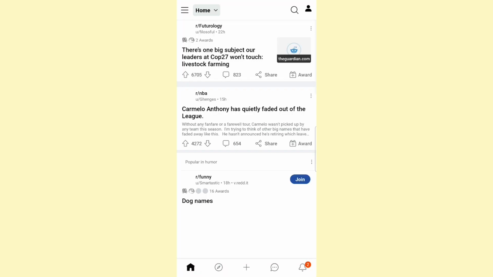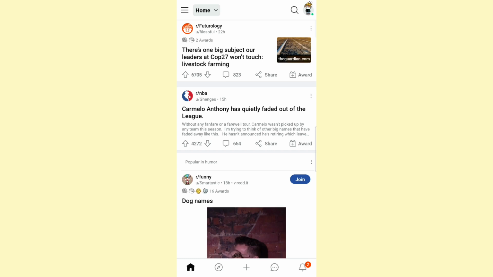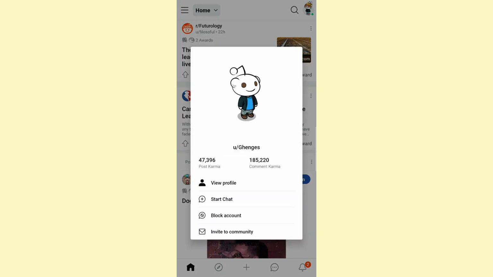So go ahead and open up Reddit. And once you do that, say for example I wanted to DM this user right here. I will click on it and I will get this pop-up window right here, from which you need to click on Start Chat, and this conversation window will open, and you can type anything and send it to this person right here. It's that easy and simple.